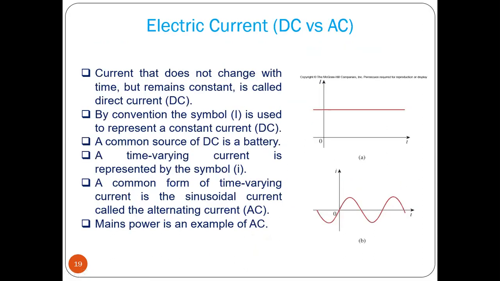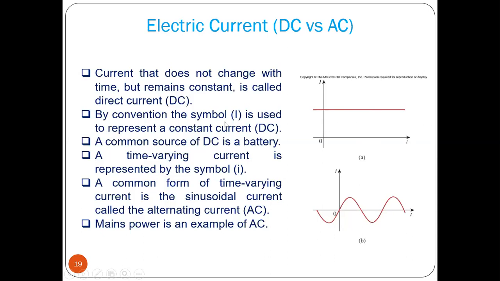Now let us see the main types of electric current. Current or voltage, both can apply, but let us consider current. Current that does not change with respect to time but remains constant is called direct current or DC. That means it remains constant forever, up to t equal to infinity.